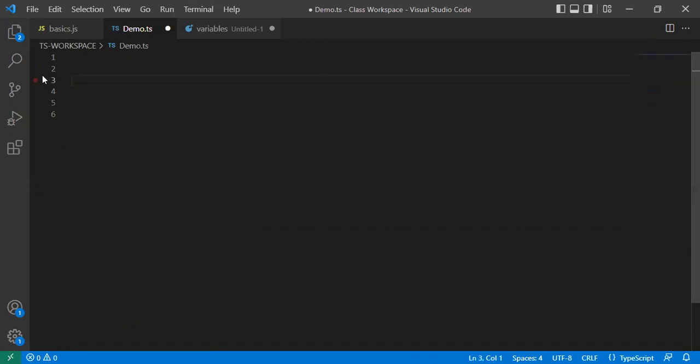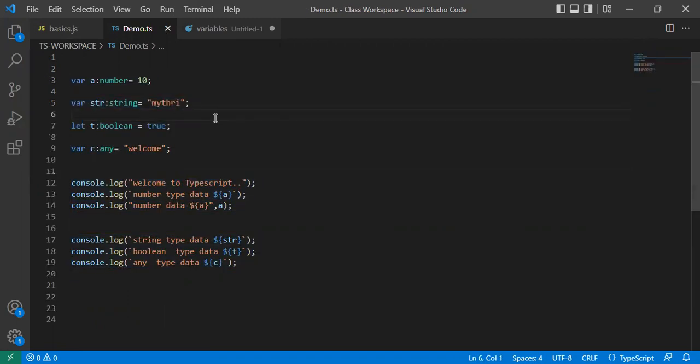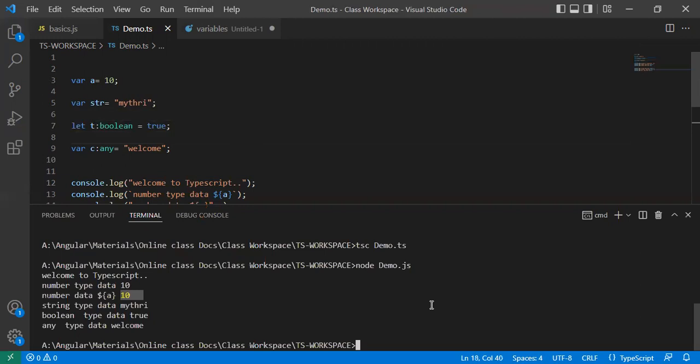Now in the previous class we have seen different data types with static typing. Even if you remove this, that is also valid, and this we can call dynamic typing. Here I am giving partially static typing and dynamic typing. Now it will be compiled and executed.